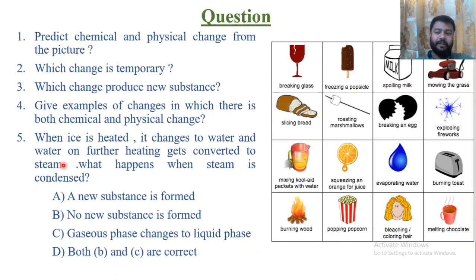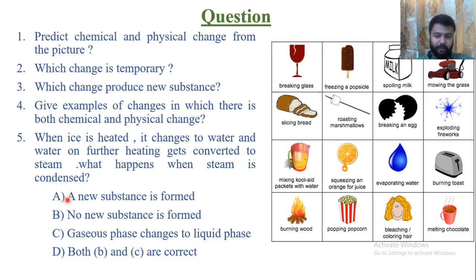And further, water on further heating gets converted into steam. So water converting into steam is again a physical change. So what happens when the steam is condensed? Steam is condensing back into the liquid, that is, into water. So it means it is also a physical change.